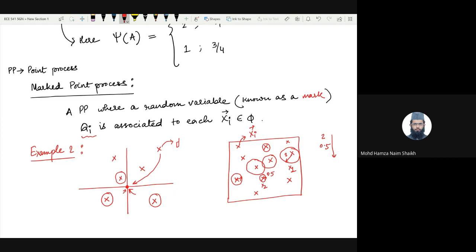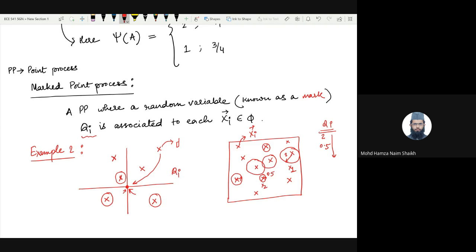In that case, let's say the size of the stored data, which is the cache memory employed for this particular event, be the mark. So X denotes the location of the base stations. The quantity of the data stored in each of these base stations is the mark, and in the earlier case your marks, which are Qi, were independent of each other, which means it didn't matter where you are, you had the same probability of having a certain mark.